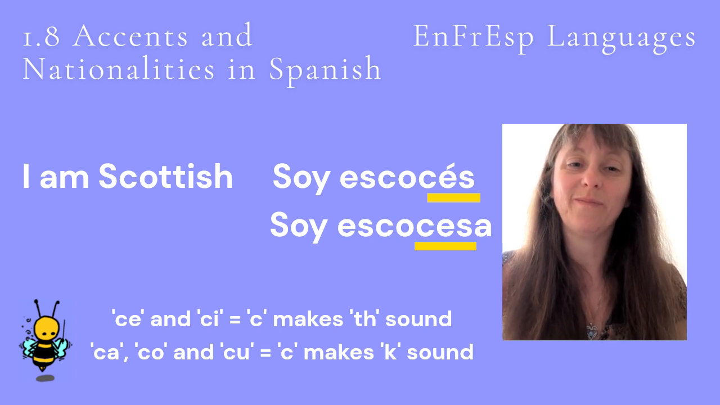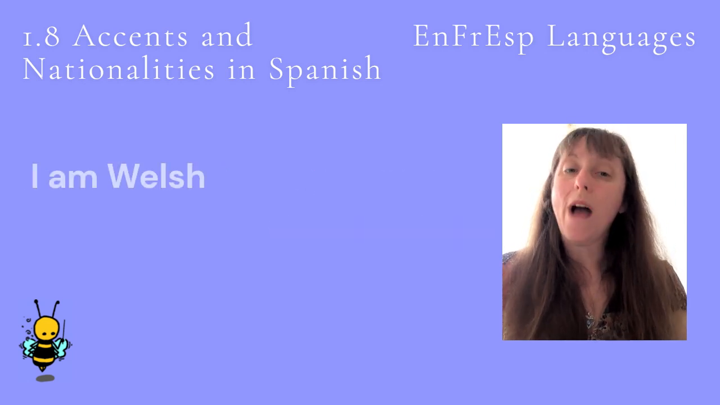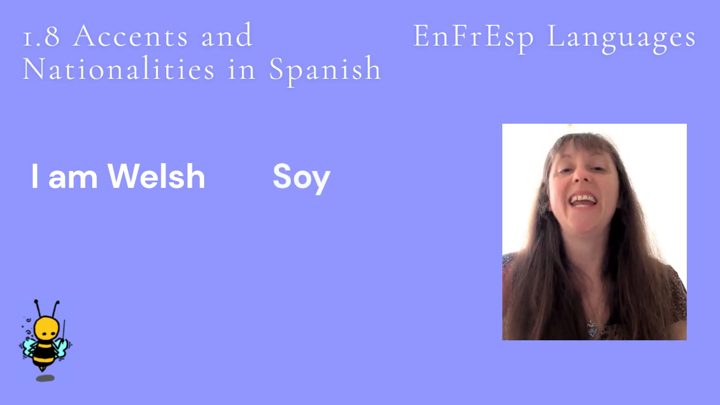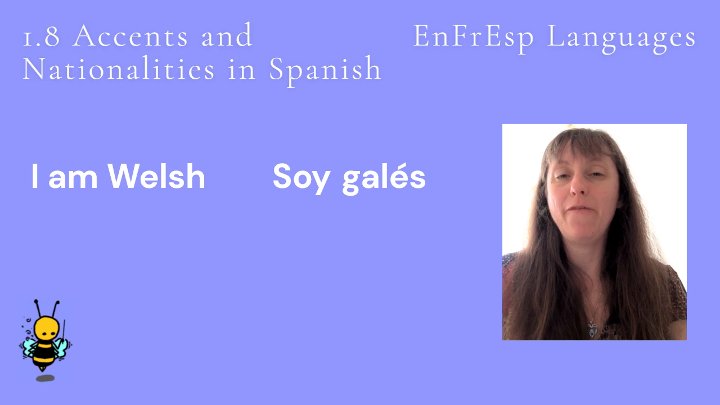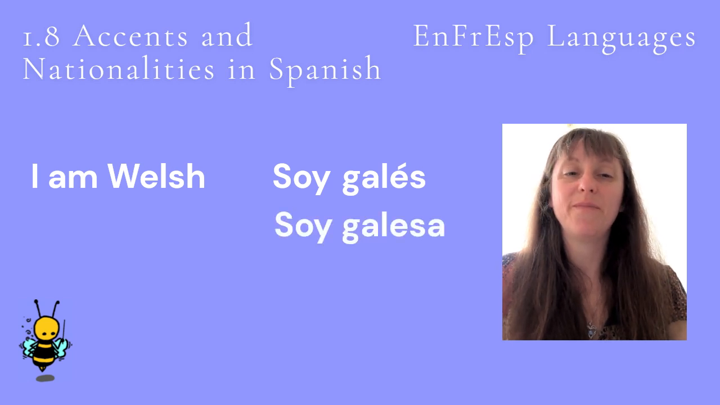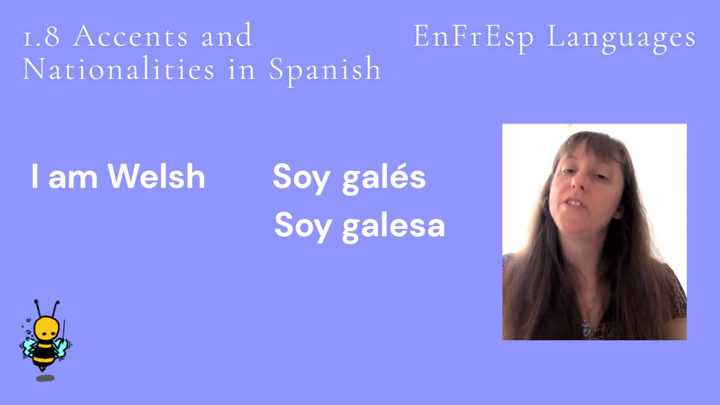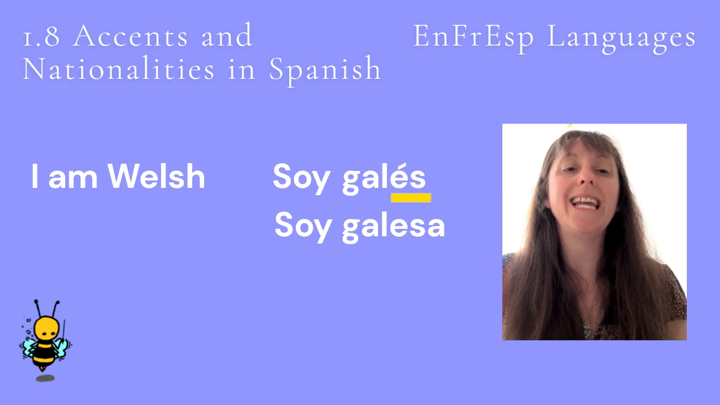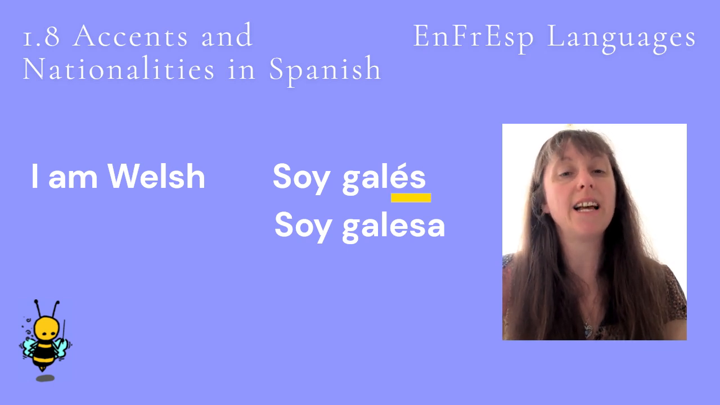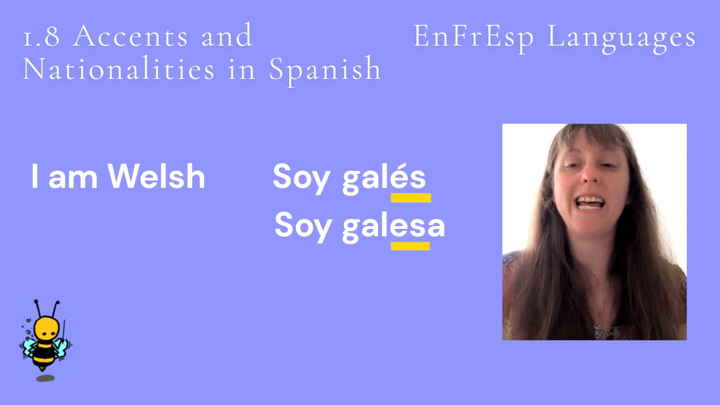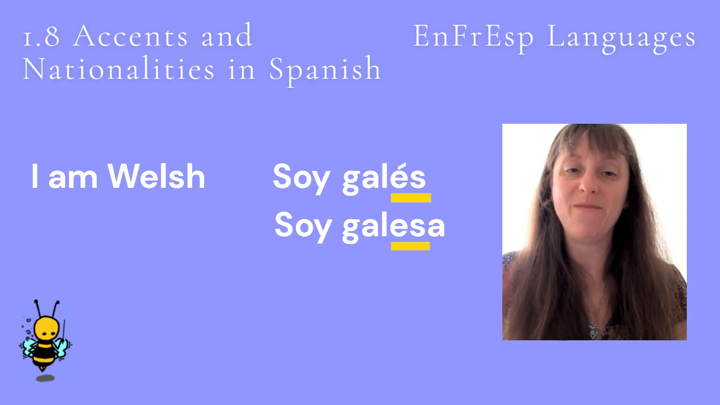Soy escocés. Soy escocesa. To say I am Welsh, we say I am, soy and then galés if male and galesa if female. We have the same pattern with the stress. The stress falls where the accent is with galés and on the second to last syllable of galesa. Let's hear I am Welsh said by a male and a female again.